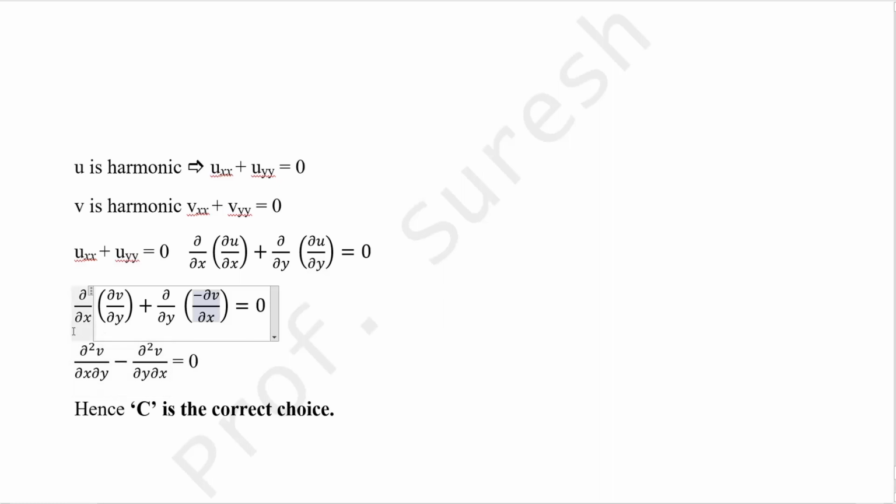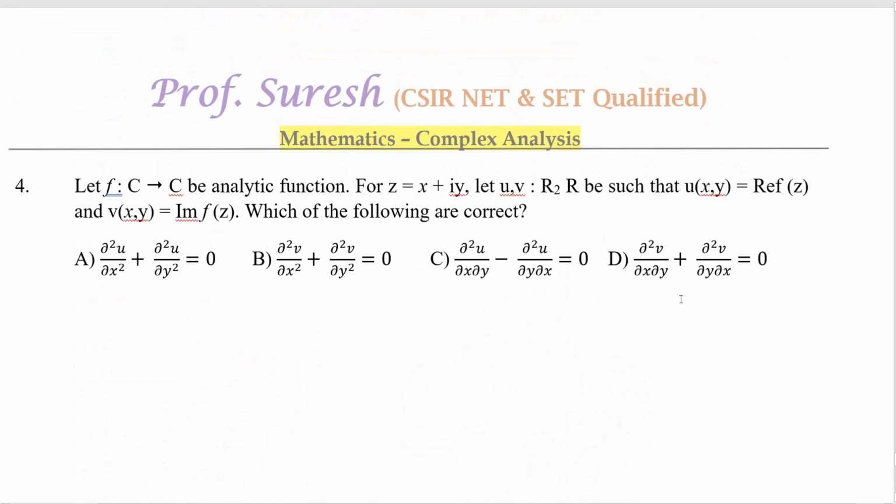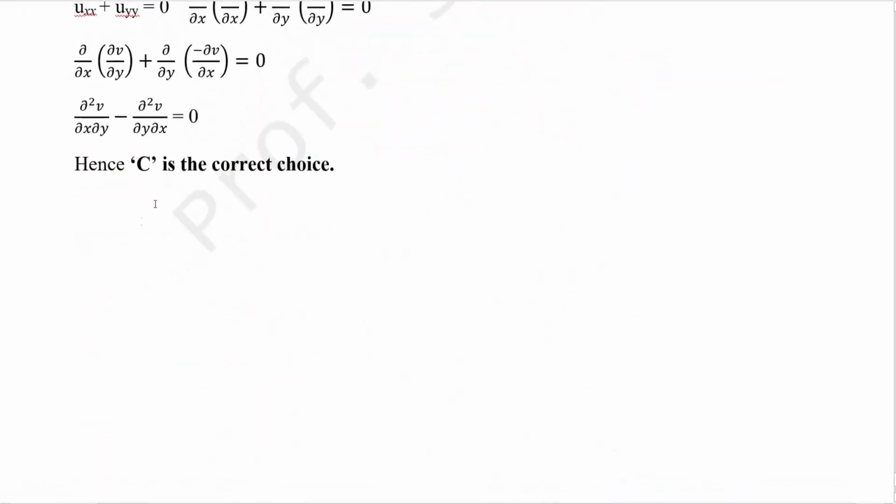So now this will become dou square v by dou x dou y minus dou square v by dou y dou x. So option C is also correct. We cannot get the answer for option D. So A, B, C are correct choices.